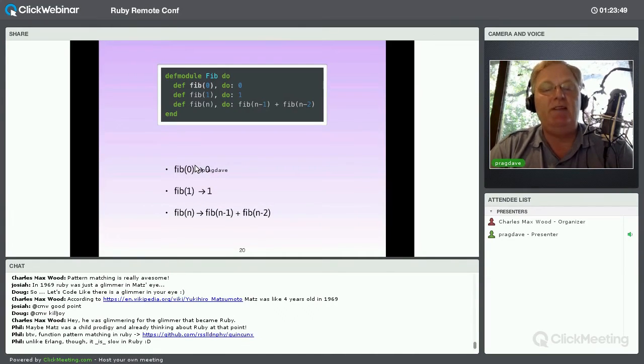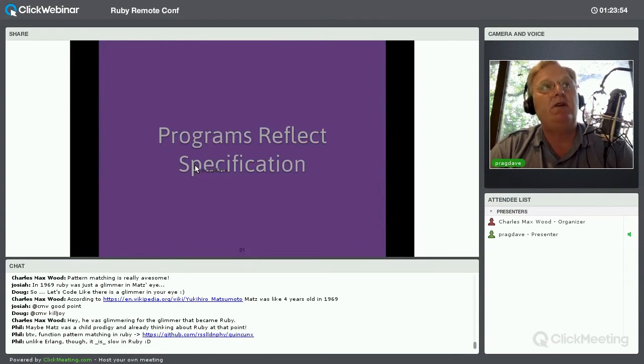Now, when you stop and think about it, that is incredibly cool, right? Because the program actually reflects the specification directly.